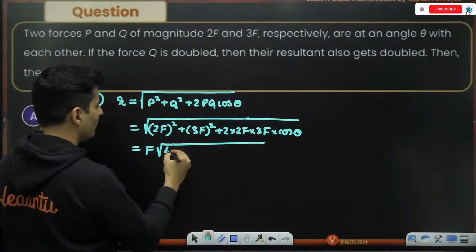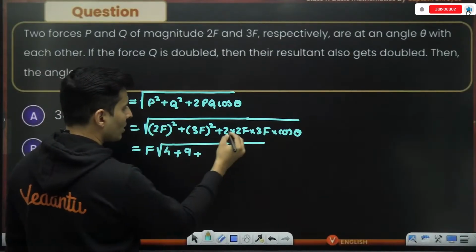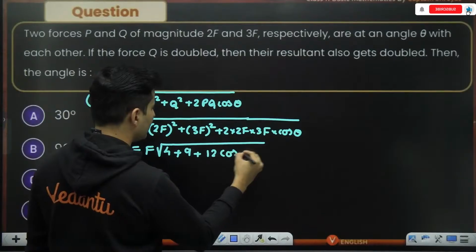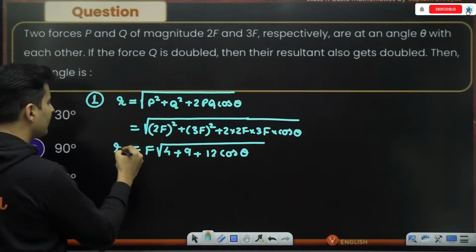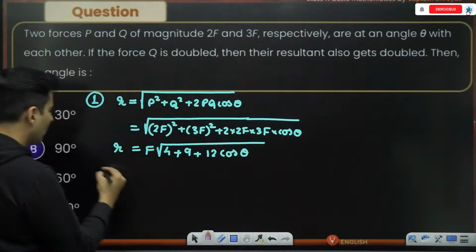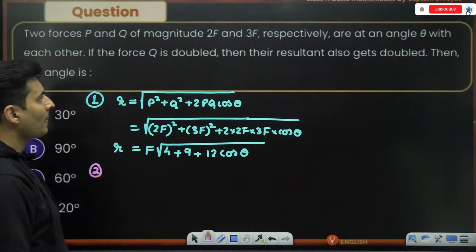Okay, 2 square is 4, 3 square is 9, 2 2s are 4, 4 3s are 12. So 12 cos theta, that is the resultant in the first case. Now let's talk about the second scenario.